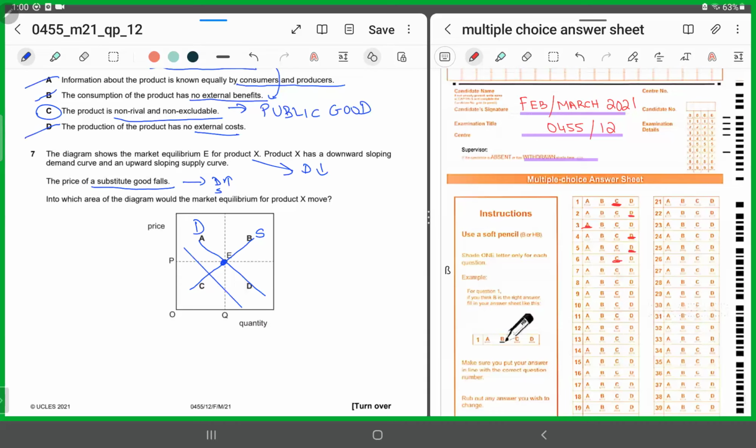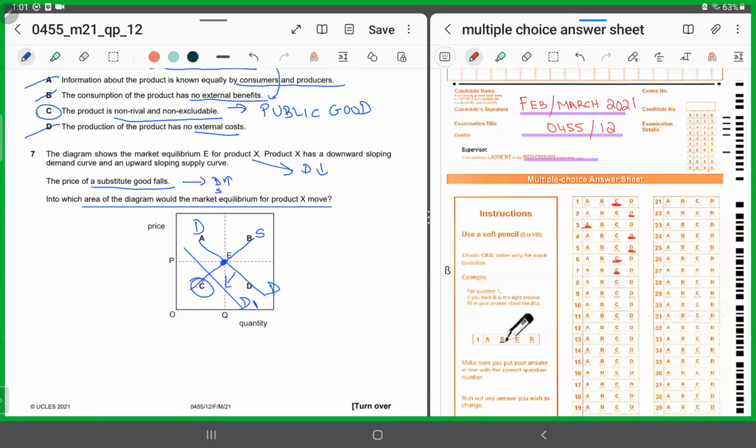So now the question is asking into which area of the diagram is the product moved. Which area did it move? It moved towards area C. See, it moves inwards, from D to D1. It shifted inwards. So for 7, we'll shade in C.